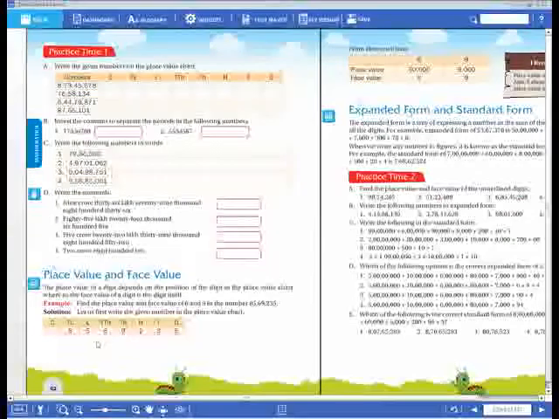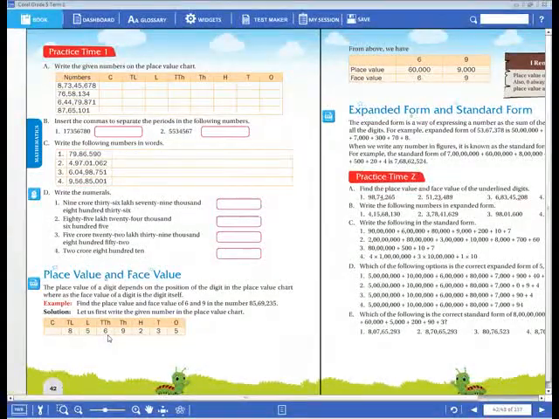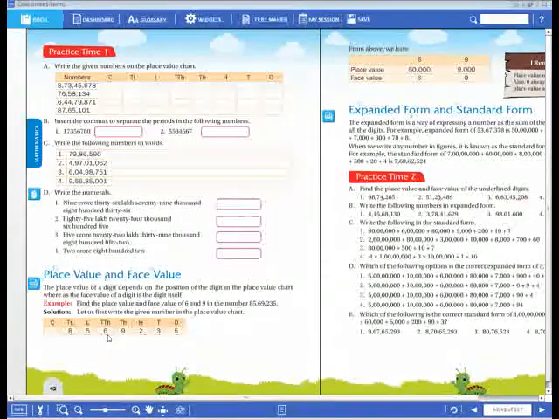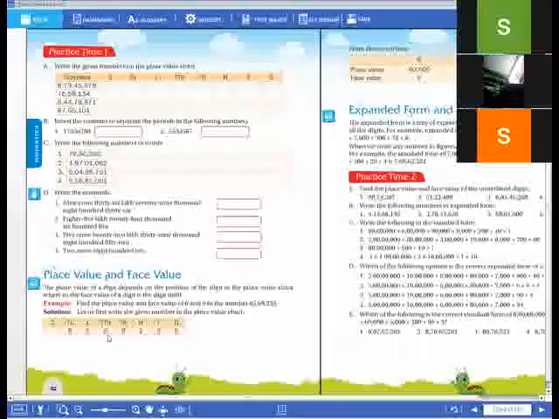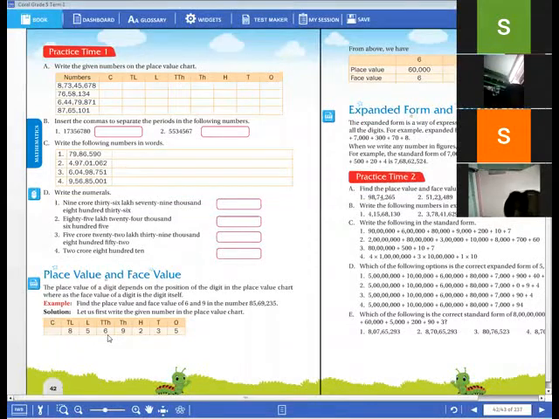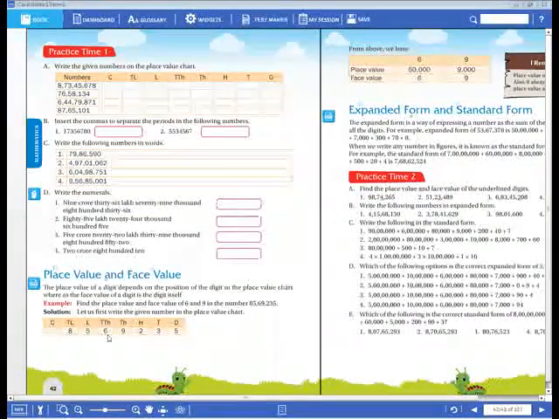For example, in this number, when you find the face value, FACE, face value of 6 is 6 only, because here we don't have to multiply with the place value. The face value of a digit in the given number is the same digit itself. Okay, dear children, do you understand what I am saying to you? Okay, now shall we check some examples?